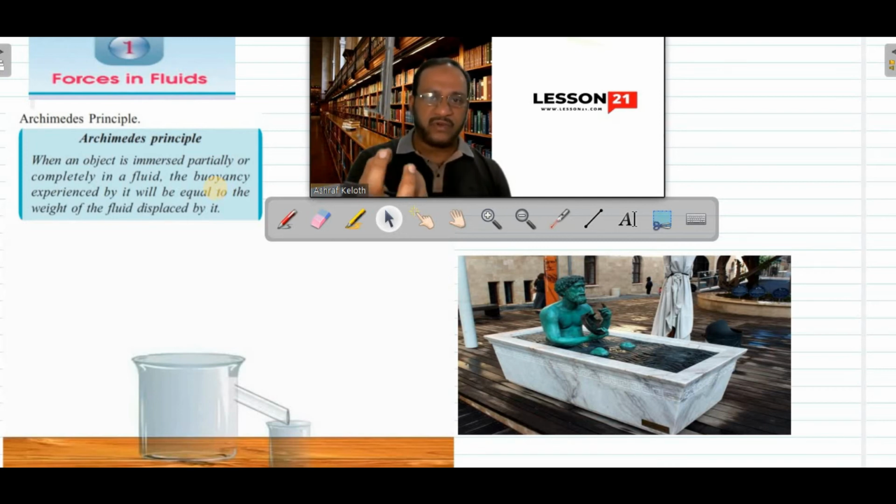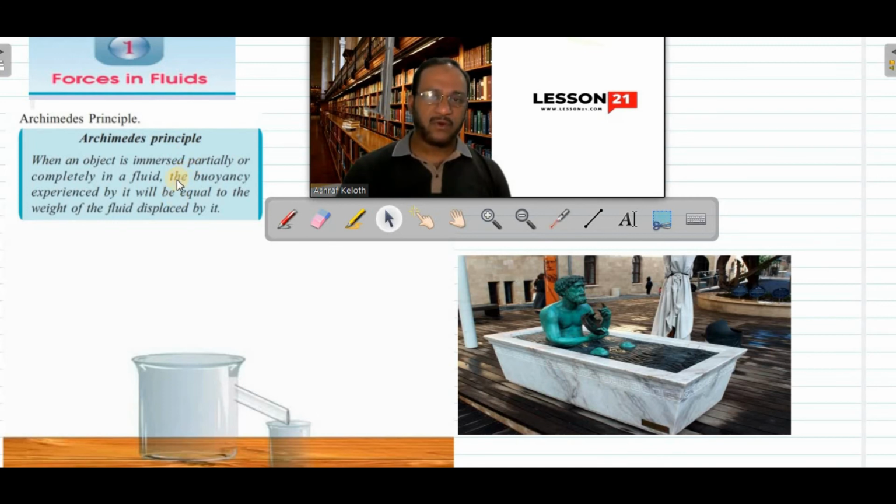It means if you are immersing a stone into water, what is the volume of the stone? That much water will lift up. So what weight of fluid is lifted up, the same upthrust will be experienced on the body. So the loss of weight of a body inside a fluid is equal to the buoyant force, and that buoyant force or loss of weight will be exactly equal to the weight of the fluid displaced by the body. This is called Archimedes' principle.